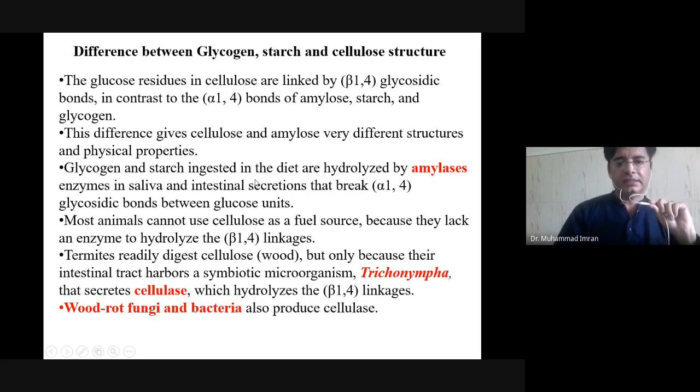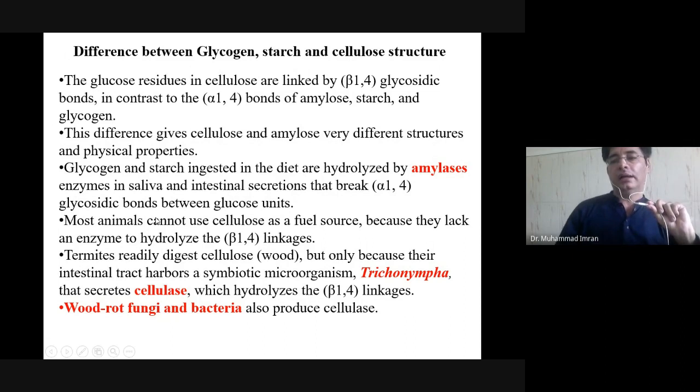Glycogen and starch ingested in the diet are hydrolyzed by the amylase enzyme in saliva and in intestinal secretion from the pancreas, which breaks alpha 1,4 glycosidic bonds between glucose units.